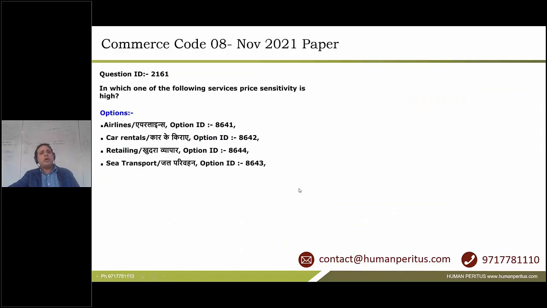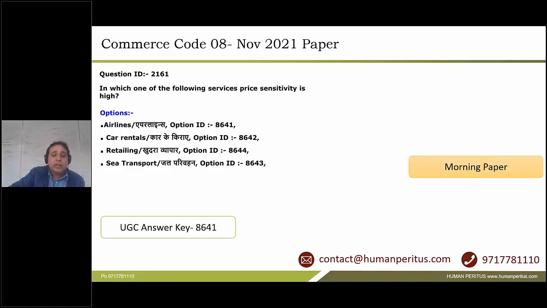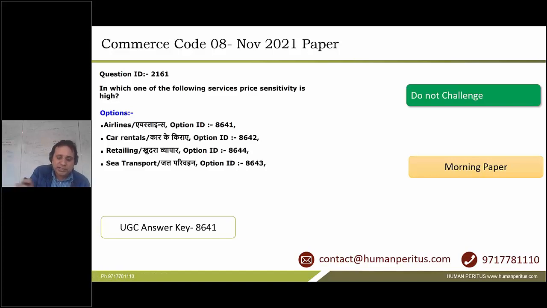Next one. Which of the following services has high price sensitivity? What is the meaning of price sensitivity? That whether the demand will change with the price. The answer which has been given by NTA is 8641, which is airline, which is right. Why? Because if there is a very high price for an airline, people might switch over to maybe railways or something. But as far as car rental, retailing and sea transport are concerned, there is nothing where you can switch and you don't have that switching power. Therefore, this answer is also okay. Do not challenge this one.